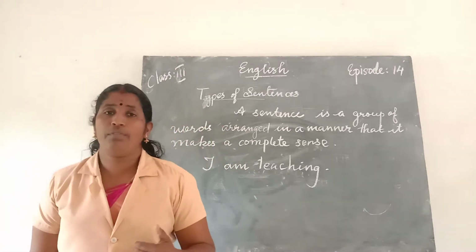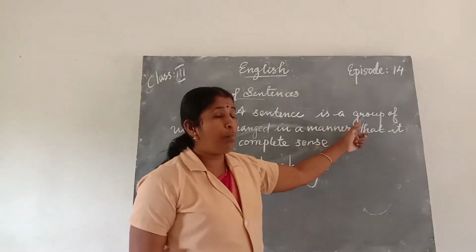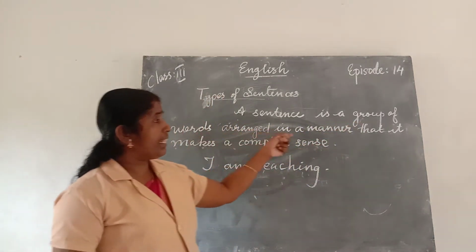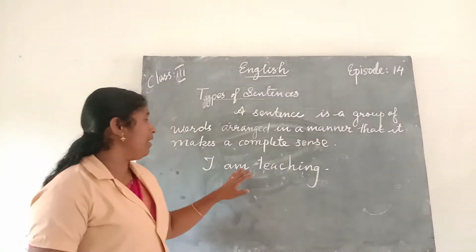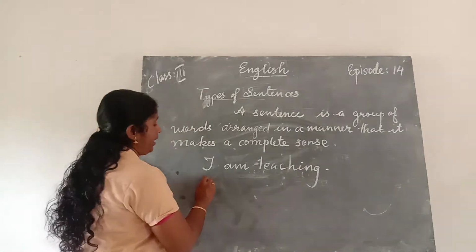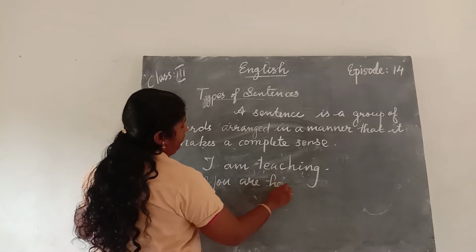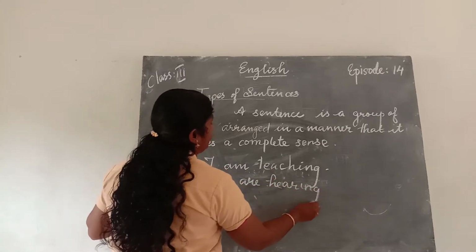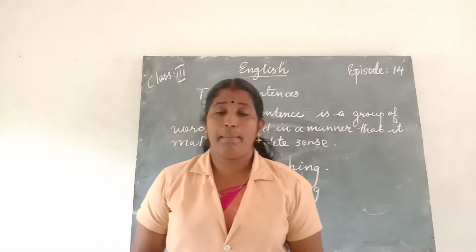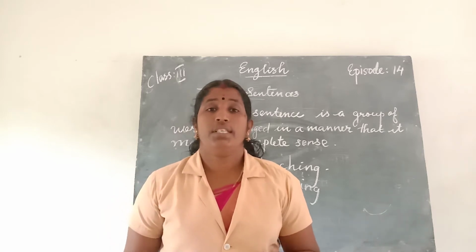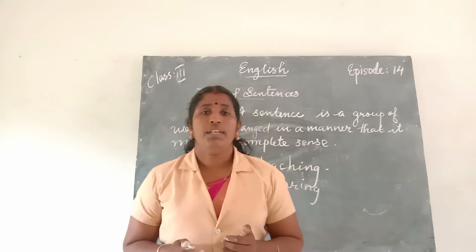Say along with me, then you can understand easily. A sentence is a group of words arranged in a manner that it makes a complete sense. Example: I am teaching. You are hearing. We are studying. I am a girl. I am a lady. You are students. This is our school. These are all sentences. These are all types of sentences.